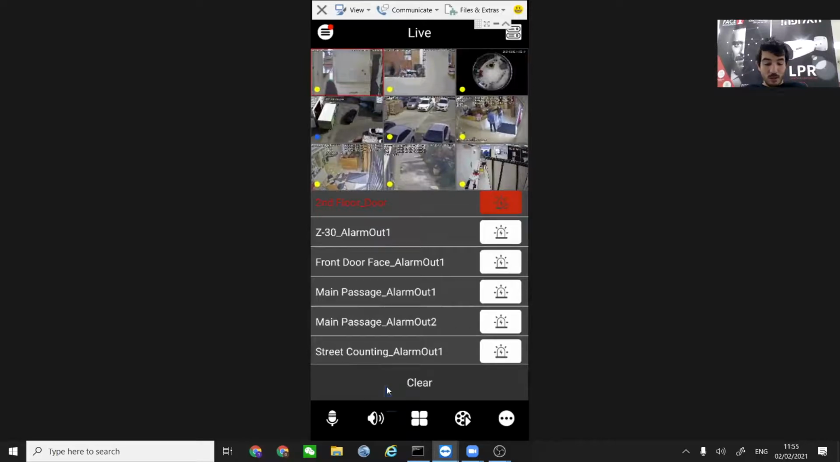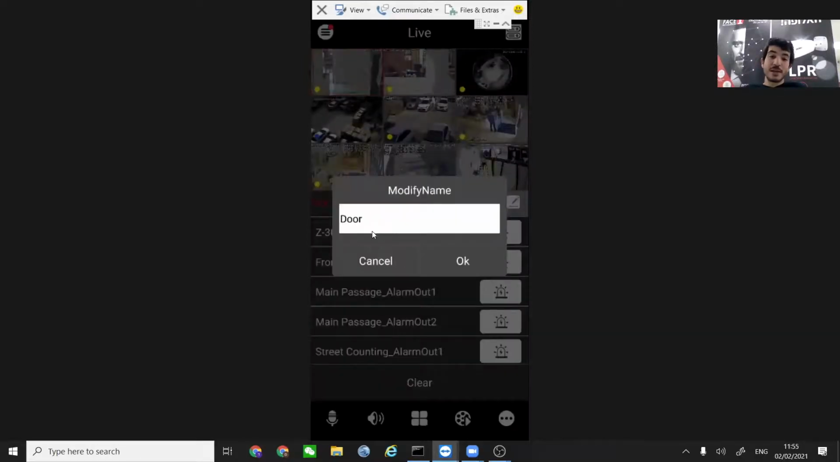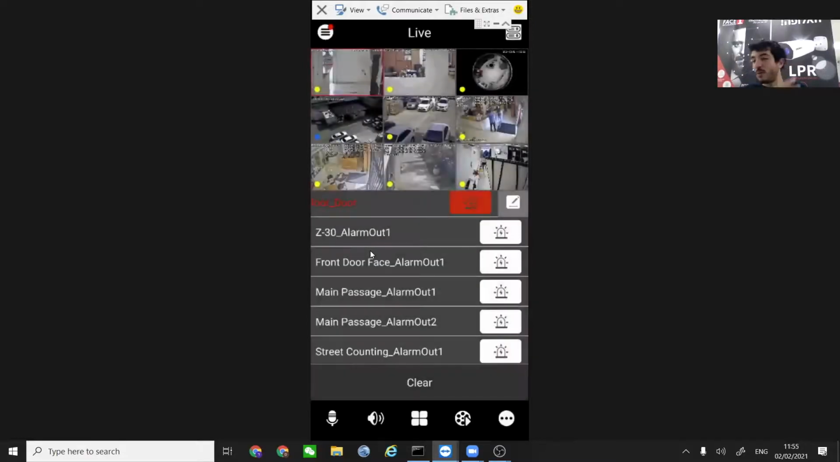And we can also choose the name of this alarm. Okay, so we can give a name to different alarm outputs. So, you know, this one is the siren, this one is the front door and the back door and the backyard and the shotgun and everything. Okay, if you want to clear the output that you chose, you press the clear button and it is gone.